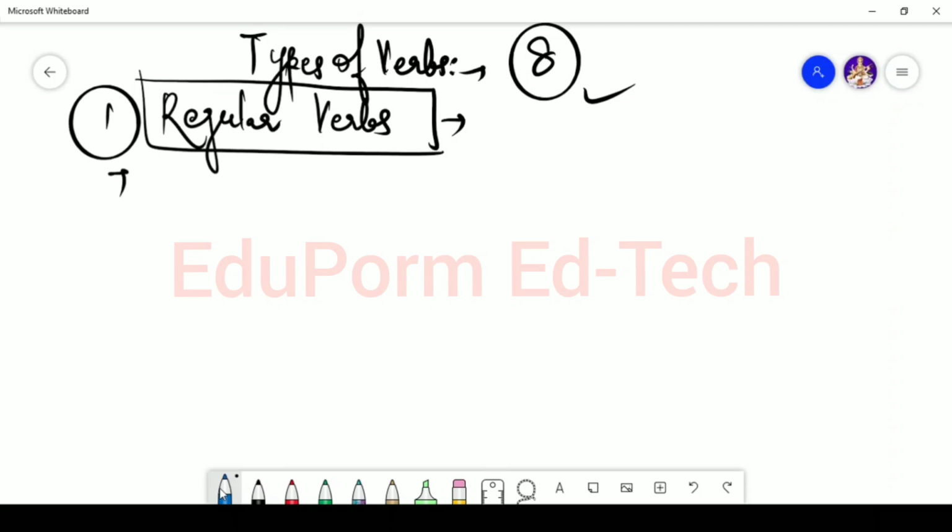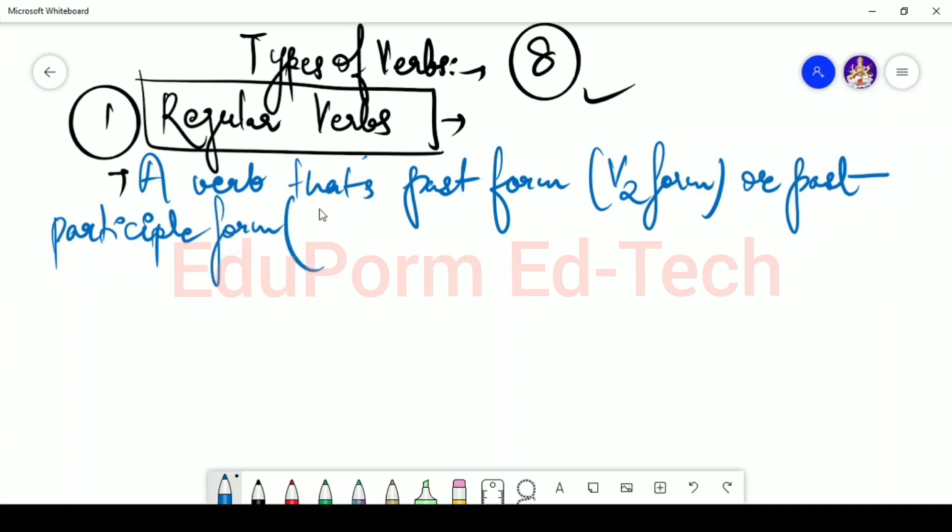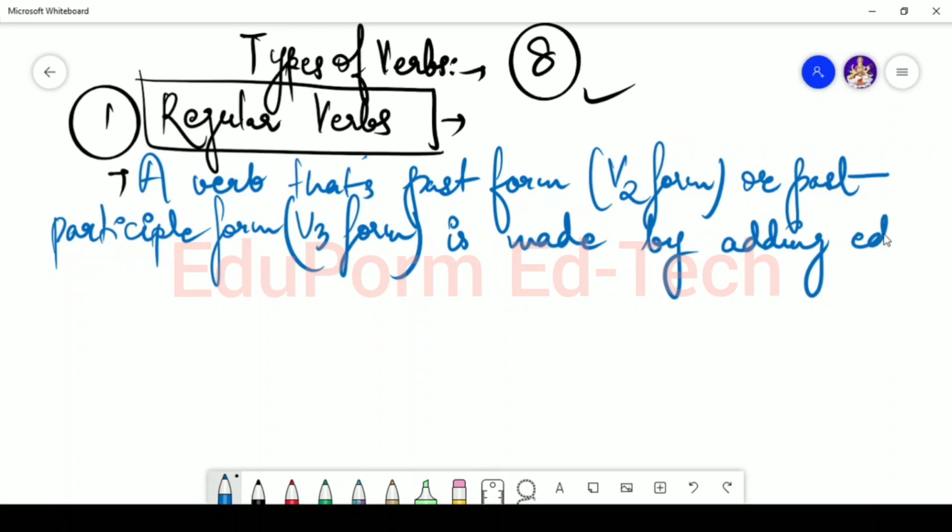Regular verbs are verbs whose past form, that is the V2 form, or past participle form, that is the V3 form, is made by adding ed or id or d.